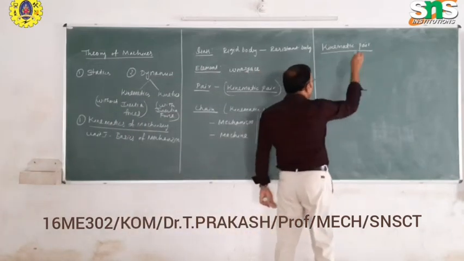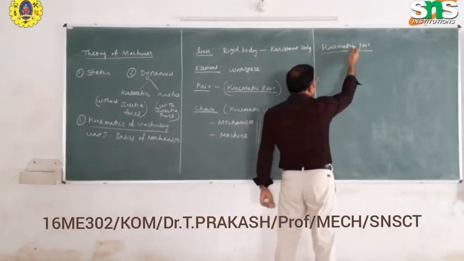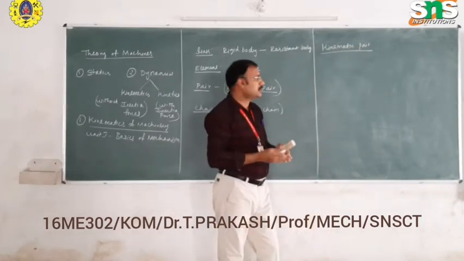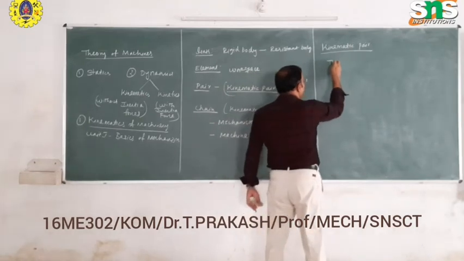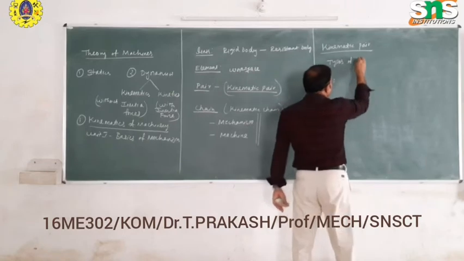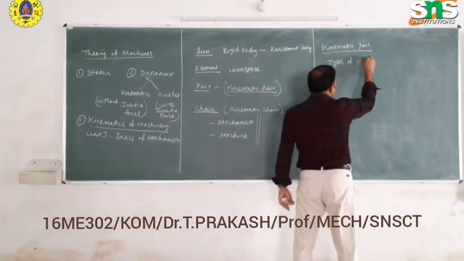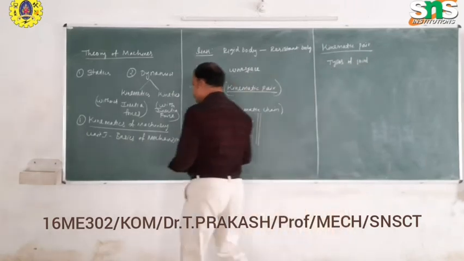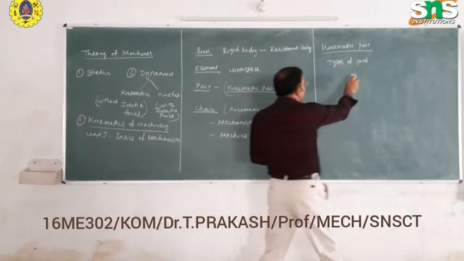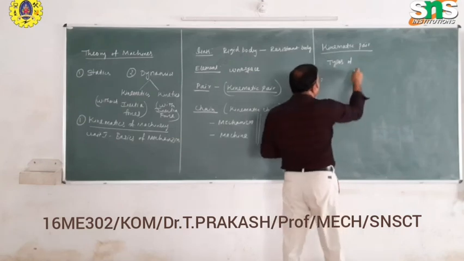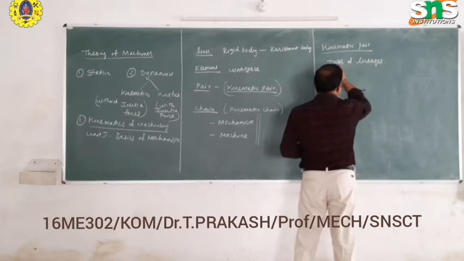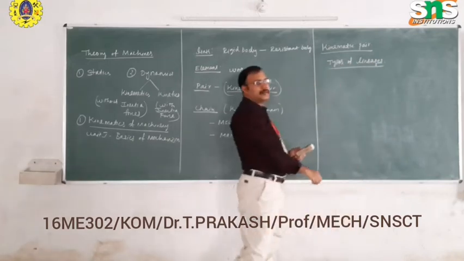In that, we have to study in brief the different types of joints, how to connect the linkages. First we study the types of linkages.